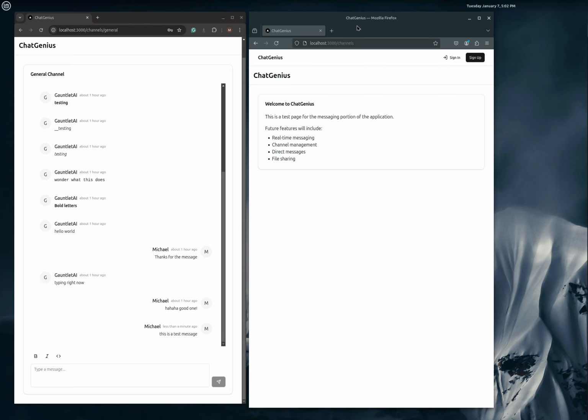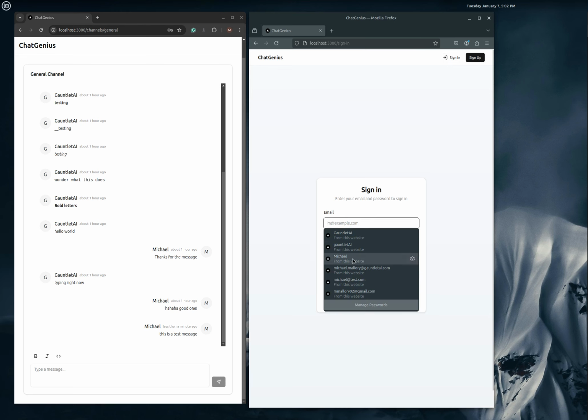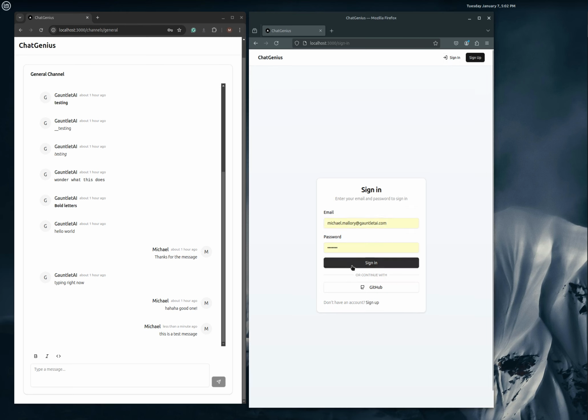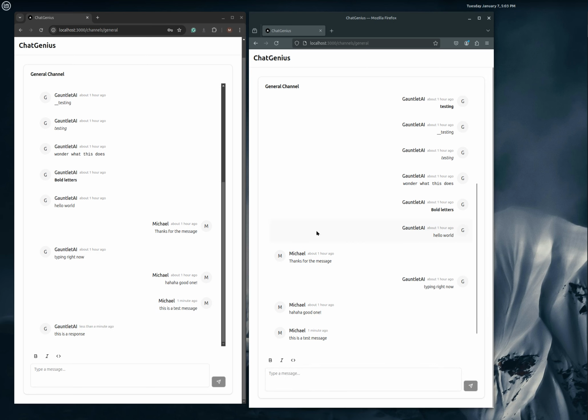I can log in with a second user. Even here, I can see the complete history of the messages, and I can send messages back to the original user too. Which shows up.